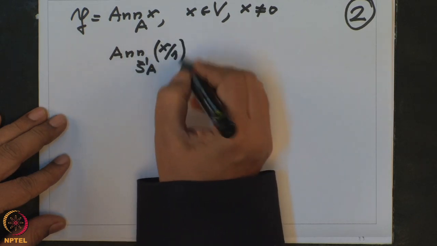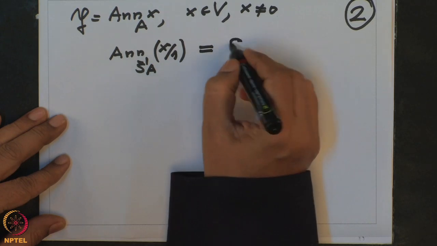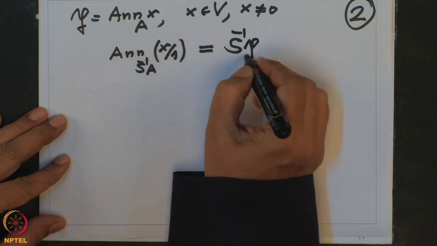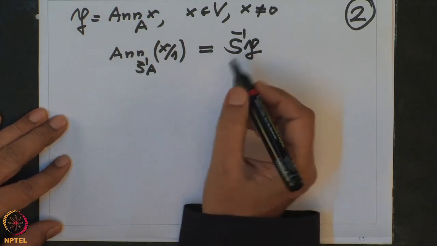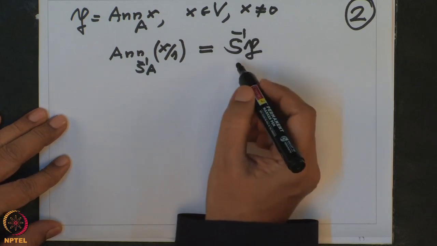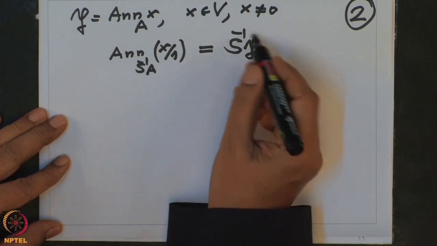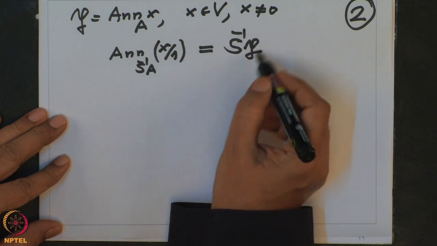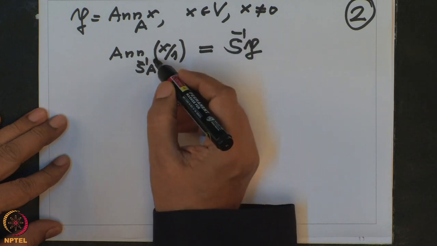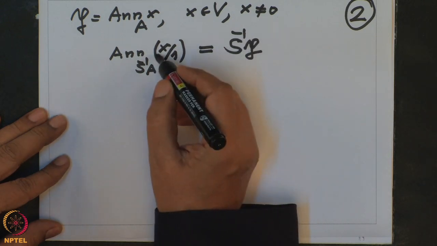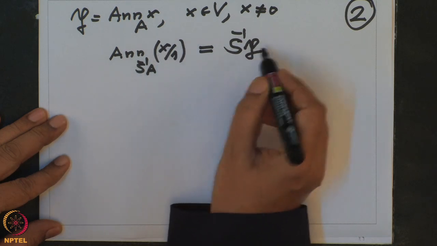I should prove that this is precisely equal to S inverse P. If you prove that, then we are done. But this is very easy because you have to prove that any element here annihilates this, and conversely any annihilator of x by 1 is contained here.